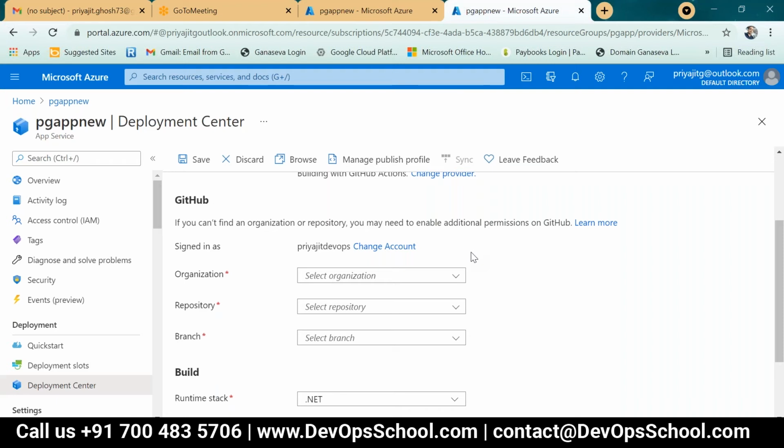That is already there, and if you sign in as Priojit DevOps, you can change your account also. If your account is there, you can attach your account here also. No problem. What I was asking is, once this web app is created successfully, which technology will it use to deploy? Like Ant, Jenkins, or XML, or Azure's own?